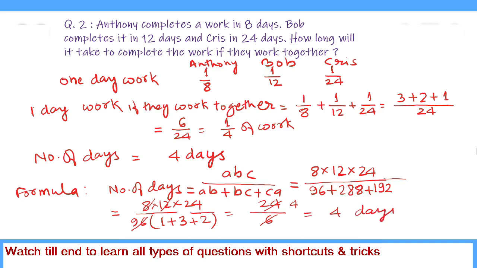So we have solved by the unitary method by taking out 1 day work of each person, then adding them, and then finding the 1 day work when they work together. The reciprocal of the 1 day work is the number of days, which comes out to be 4, and we have done it by the formula method, and that also gives us the answer as 4 days.